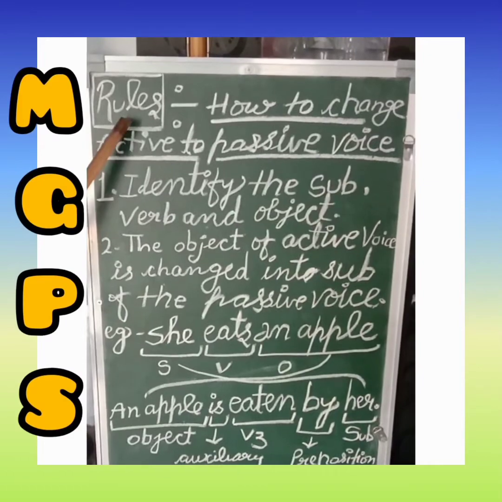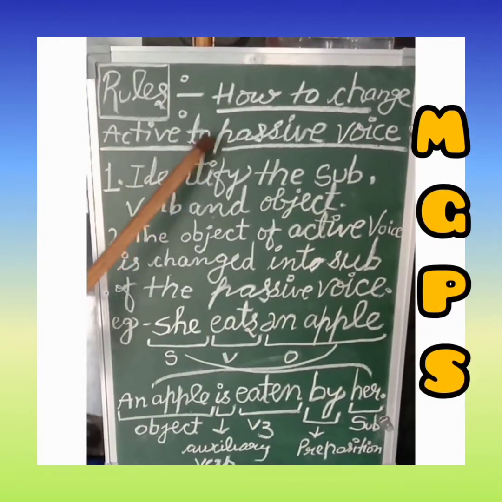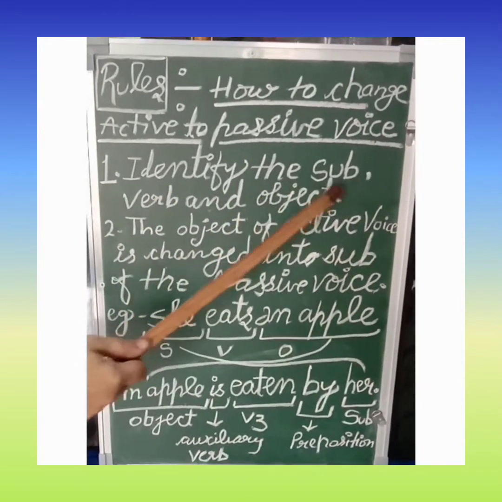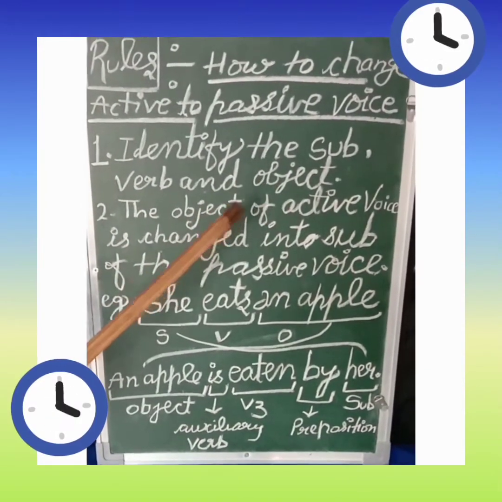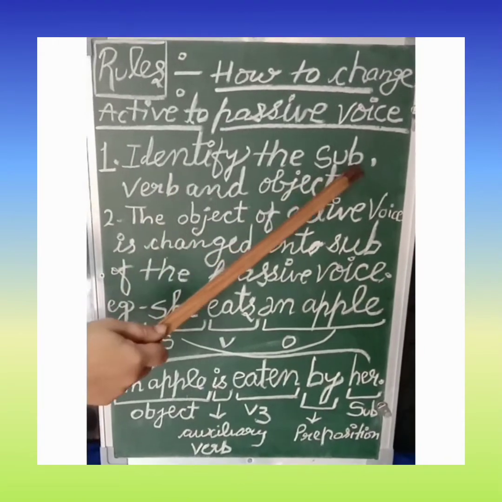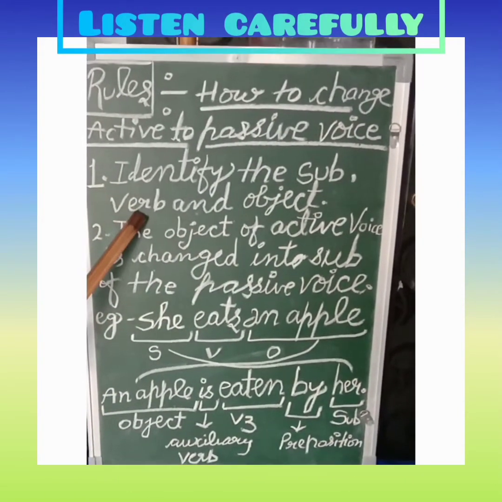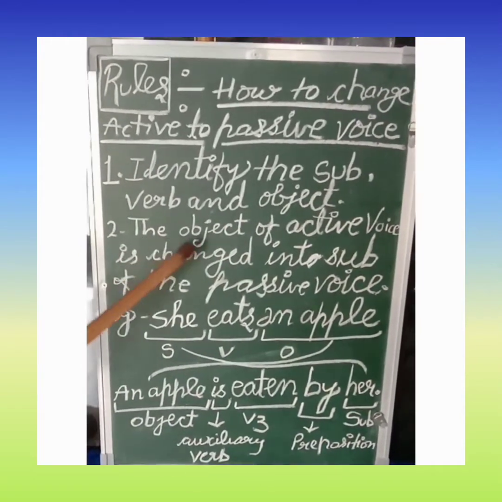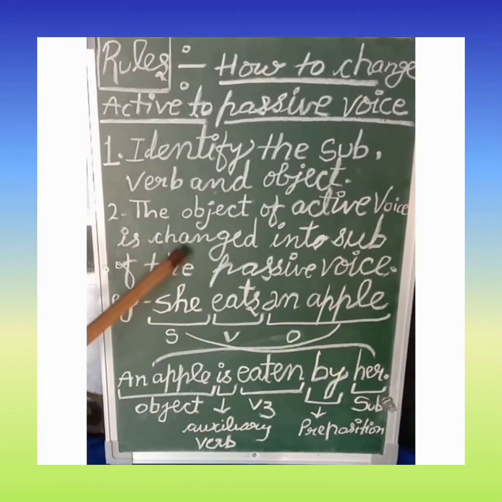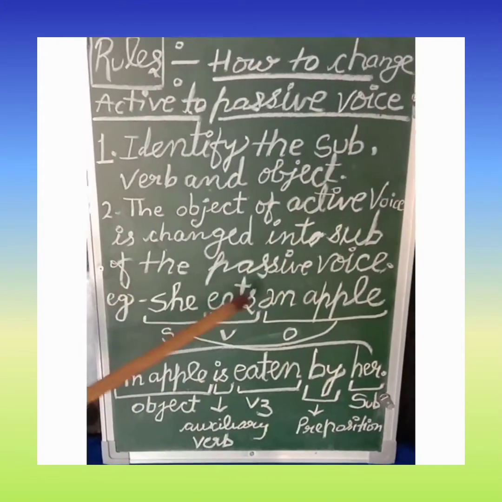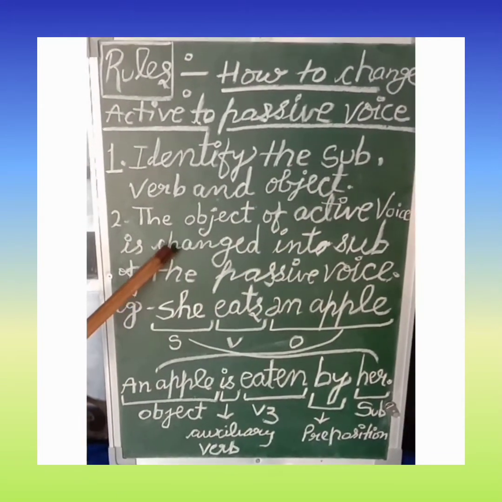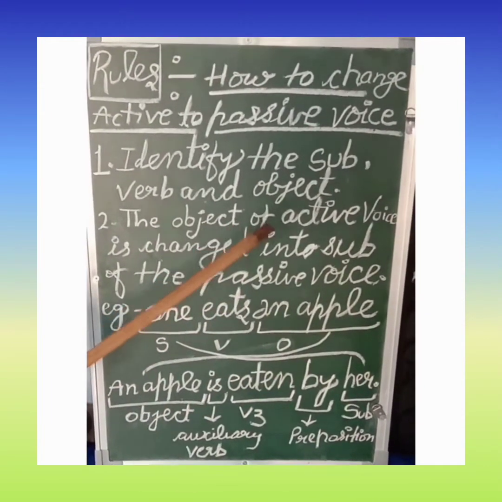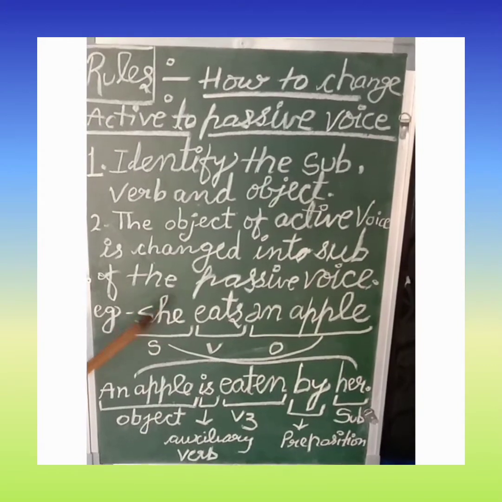Children, now we will know the rules of how we will change active into passive voice. Our first rule is identify the subject, verb and object. First of all, we will identify subject of the active voice, verb of the active voice and object of the active voice. Our second rule is the object of active voice is changed into subject of the passive voice. Active voice का जो subject है वो passive voice का object बन जाएगा और जो active voice का object है उसको हम subject में change कर लेंगे.